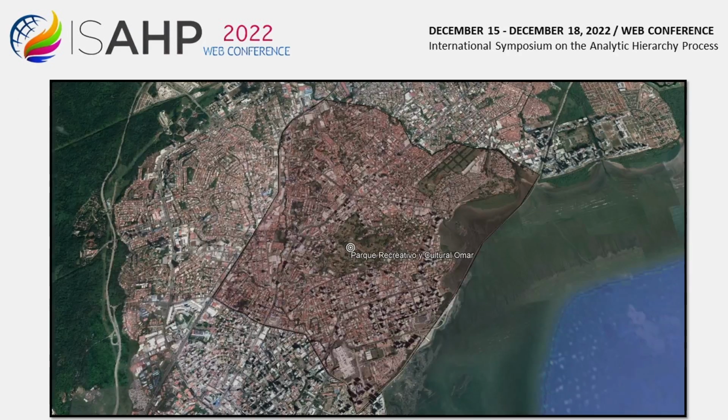The urban area under study has the Omar Recreational and Cultural Park, located specifically in the Corregimiento de San Francisco, near the Fernandez de Córdoba station, with an approximate length of 5 kilometers. It is an ideal place for sports and physical activities, such as exercise and recreational games. The physical boundaries are, to the northwest Via Simon Bolivar or Transismica, to the northeast Corregimiento Rio Abajo, to the southwest Avenida Brazil and to the southeast Autopista Corredor Sur.